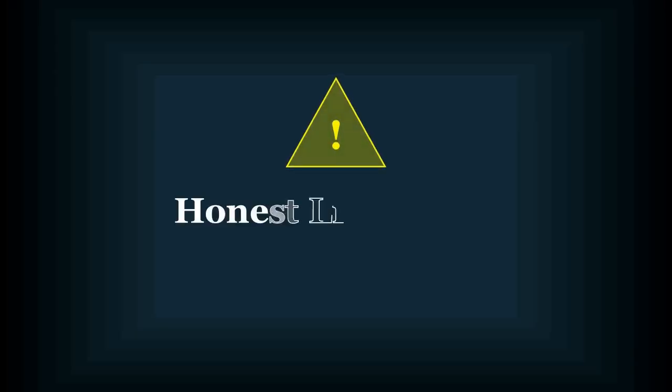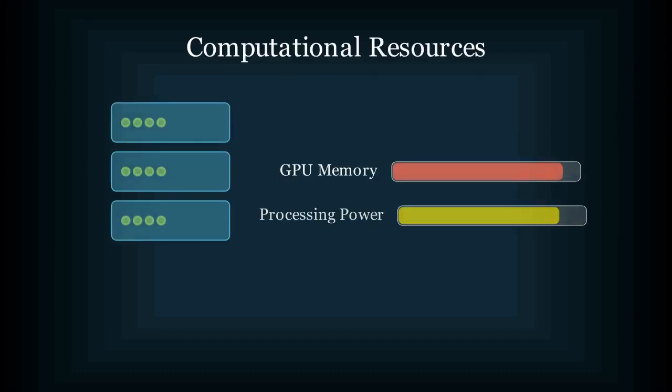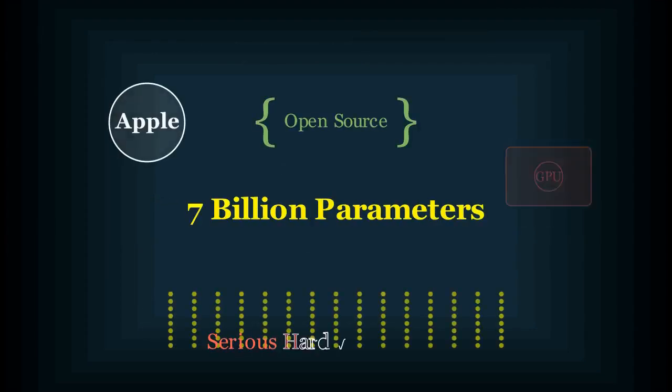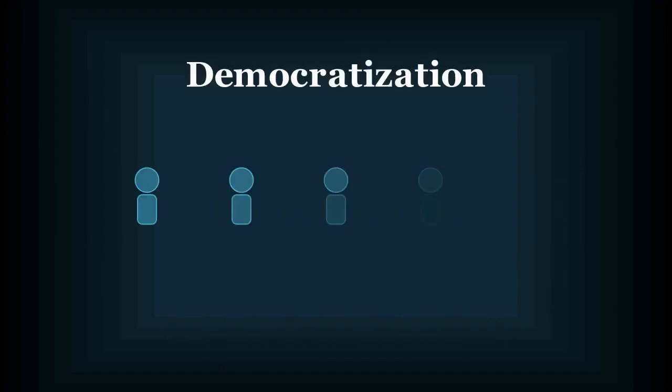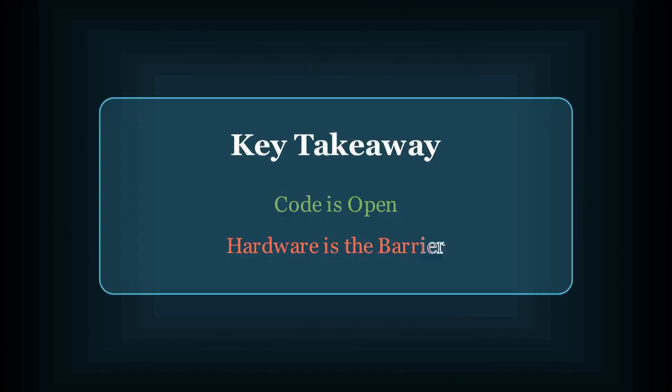Here is the honest limitation you need to understand. This model requires significant computational resources and checkpoint downloads. Apple provides the code openly, but running 7 billion parameters demands serious hardware. The democratization exists in access, not necessarily in execution for everyone watching this right now.